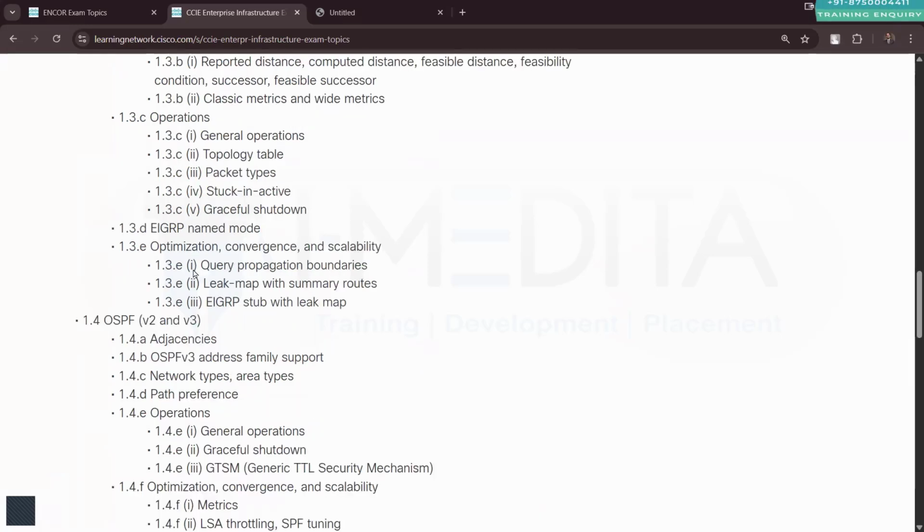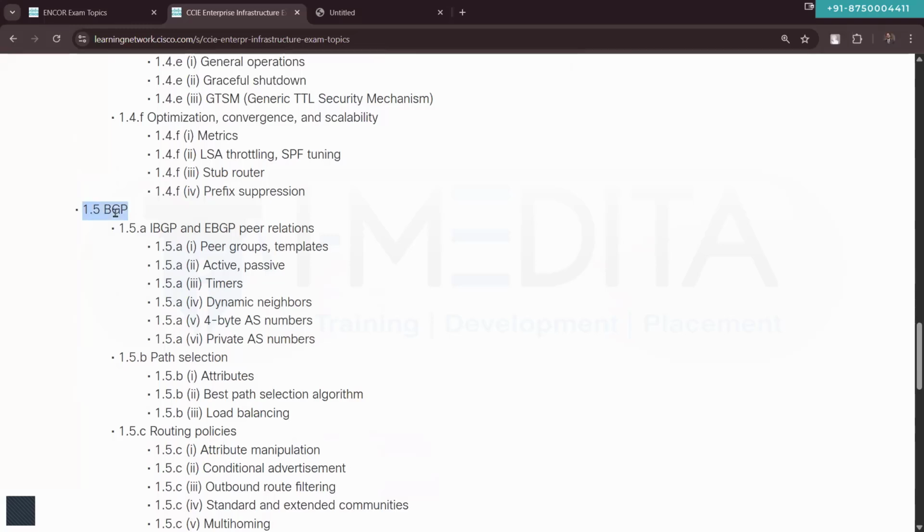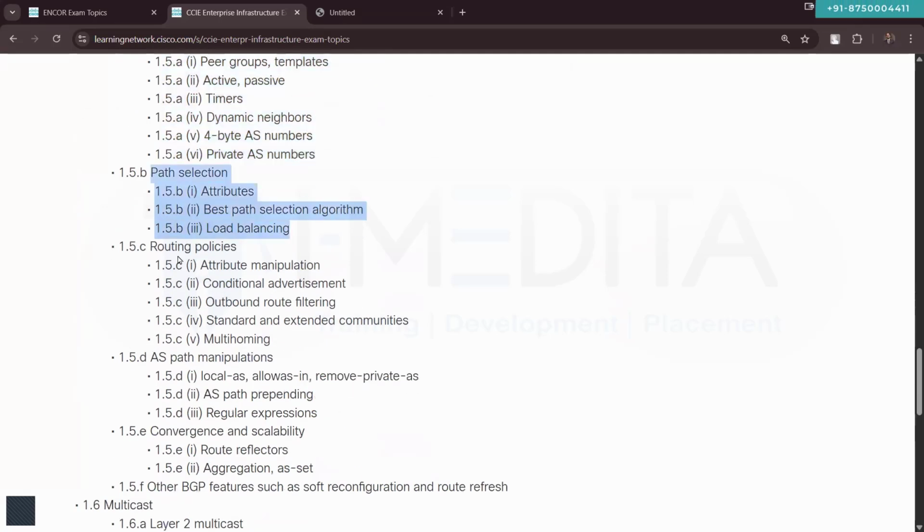Also, I'm not going to say that it's going to be everything. It's not like once we cover BGP from our CCIE content point of view, it's complete BGP. It's not like that. There will be a lot of topics that we do not cover in the enterprise infrastructure, topics that are specifically there in the service provider tracks or in some other certification tracks. So we will keep our focus specifically on the topics that are listed here. Apart from that, a few things here and there, but we will not go beyond the content.